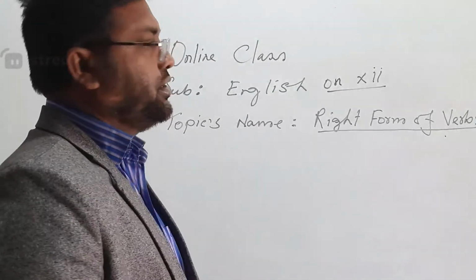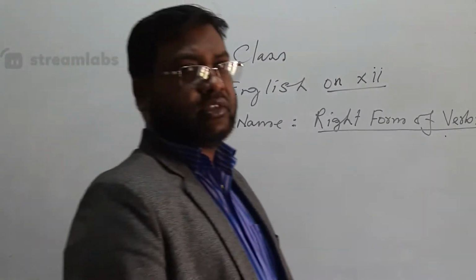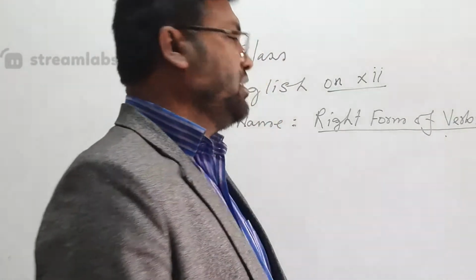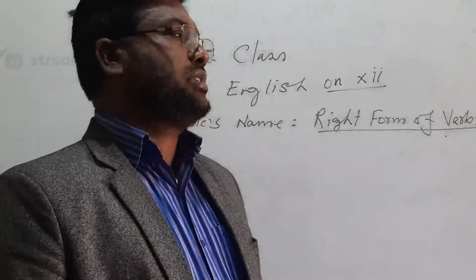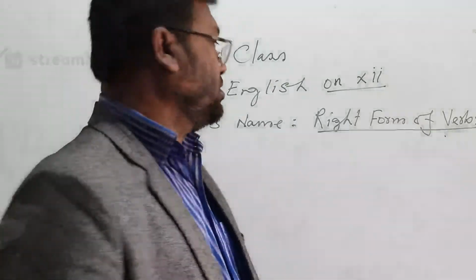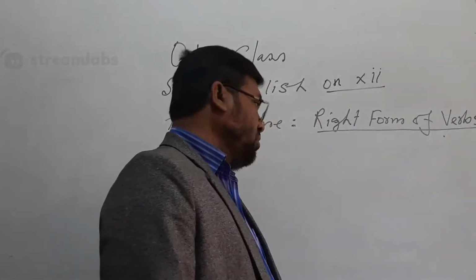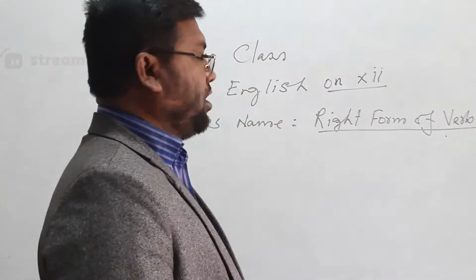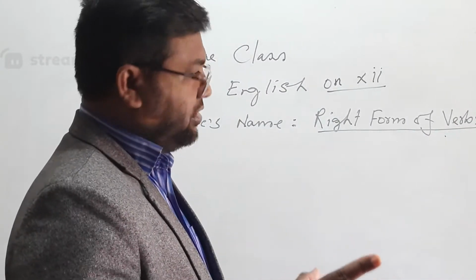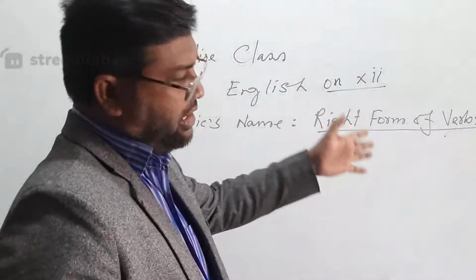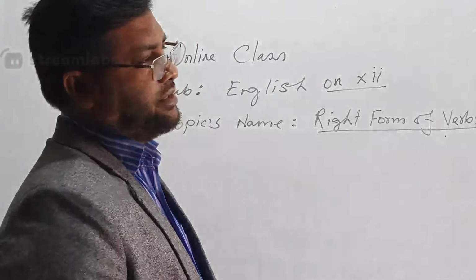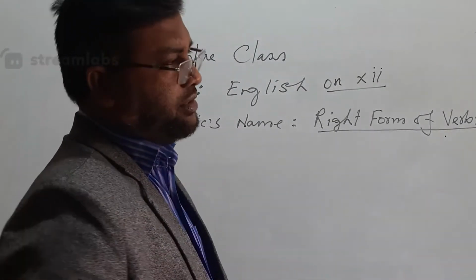If you do not know tenses, we know that tense is a very important topic. What is tense? Not only time is called tense. Tense is mainly of three types: present tense, past tense, future tense. And every tense is of four types: present indefinite, present continuous, present perfect, present perfect continuous. So you of course know tenses because now you are in class 12. The tense idea has been with you from your very starting classes. Just at this stage, you must learn tenses and you must learn voices.